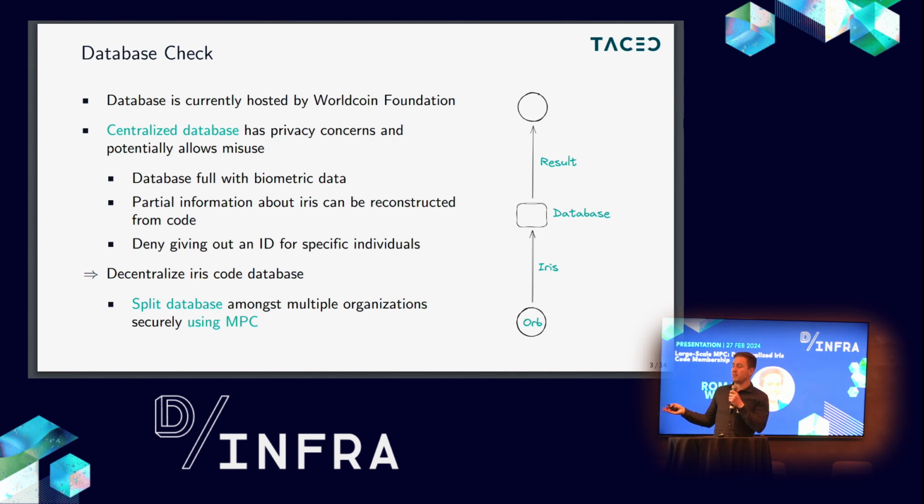This database is currently hosted by the Worldcoin Foundation, and this can have some huge privacy implications. It is a database full of biometric information, so this has a lot of privacy concerns, but on the other hand, it can also be used for misuse. For example, they could try to recreate a picture of the iris and authenticate for a different service. It's a single point of failure. The database could be stolen by some malicious party, which could also try to misuse it.